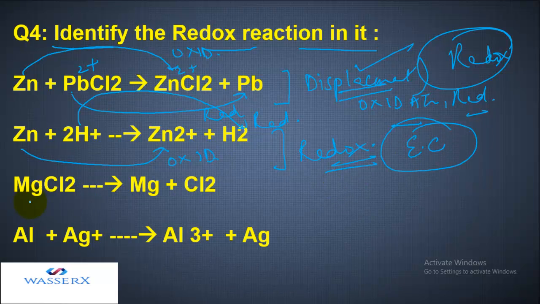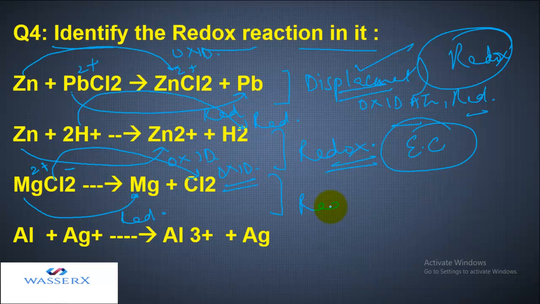Now in this case, Mg2+ is changed to Mg. That means it is gaining its electrons back, so it is undergoing reduction, and Cl2 is here as Cl negative and it is becoming Cl. That means it is giving its taken electron back, losing electron, so it is undergoing oxidation.